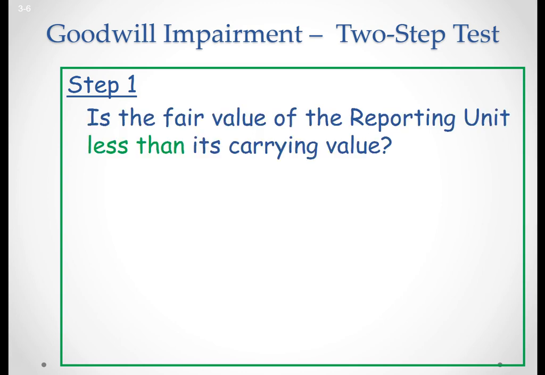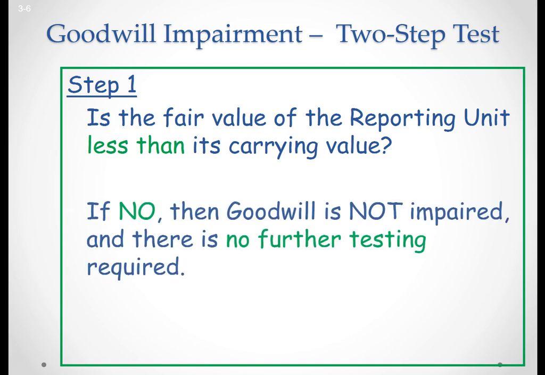Step 1 in a two-step process. Now, they are trying to change this to make it so that we only have step 1, but as of this textbook, we have 2 steps. Is the fair value of the reporting unit less than its carrying value? If no, then goodwill is not impaired and there is no further testing required. If yes, we go to step 2.